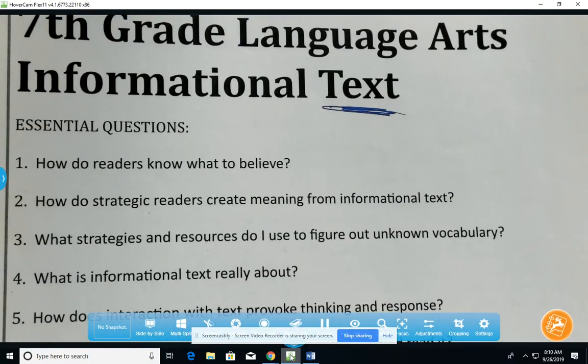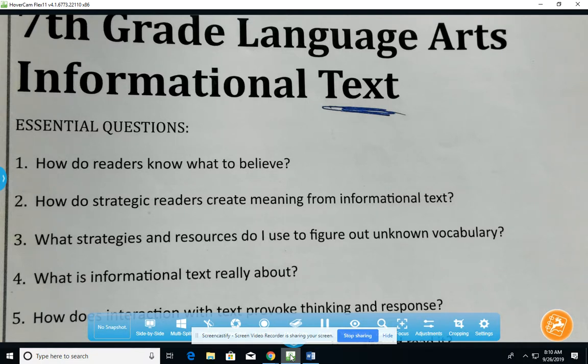Hello, we are in the informational text packet today. Next week, we're going to get back into some literary text. So today and tomorrow is going to close out this teeny section of informational text, and we'll go back into the literary packet next week. We're looking at the essential question number 1, how do readers know what to believe?